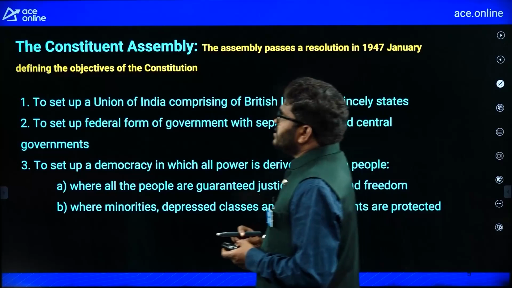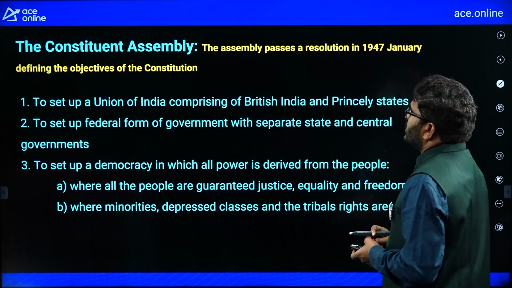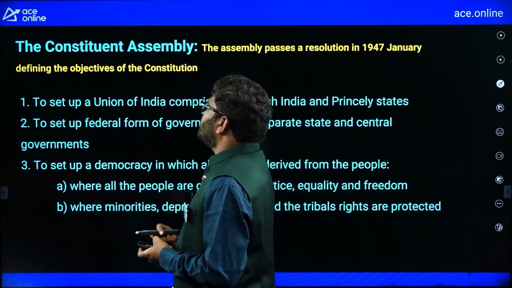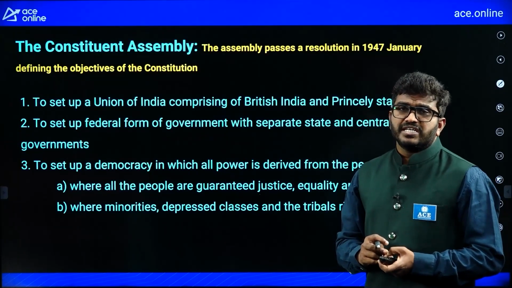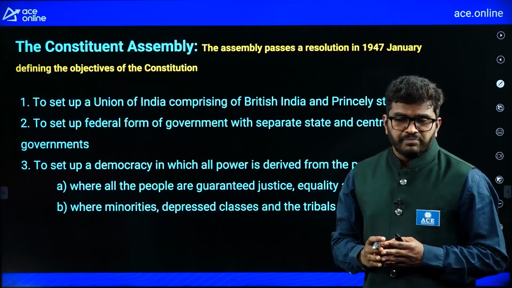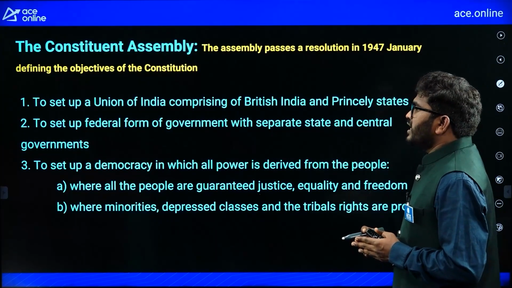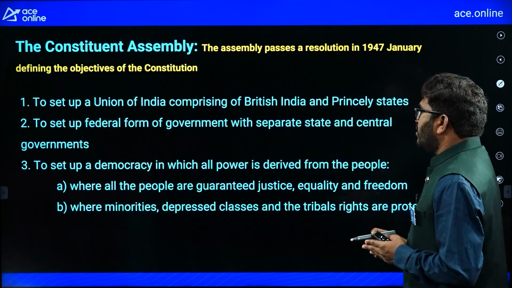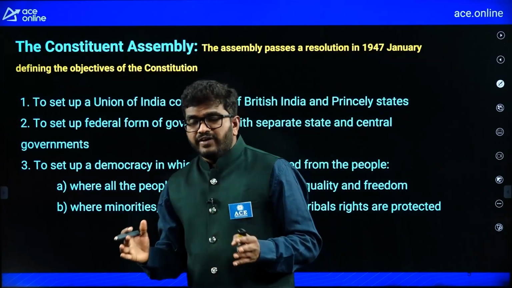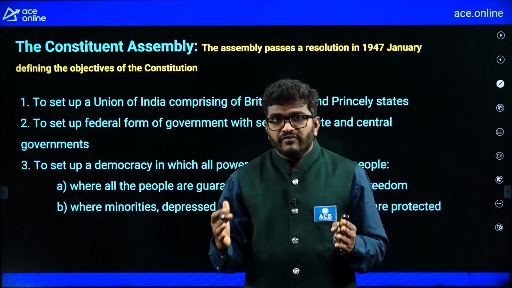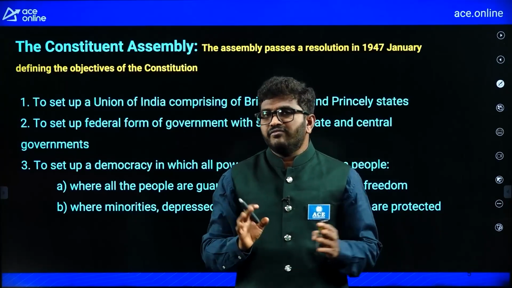Now, let us consider the Constituent Assembly. The Assembly passed a resolution in January 1947 defining the objective of the Constitution. So in January 1947, the members of the Constituent Assembly passed a resolution. What is that objective? You can see here, to set up a Union of India comprising British India and the princely states. Combining both will give you the Union of India.